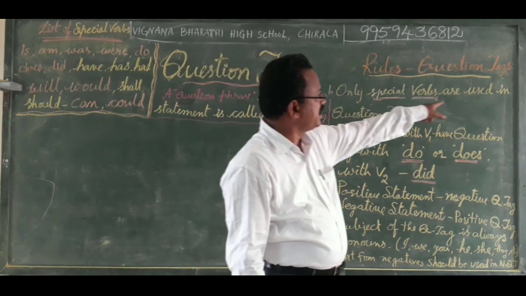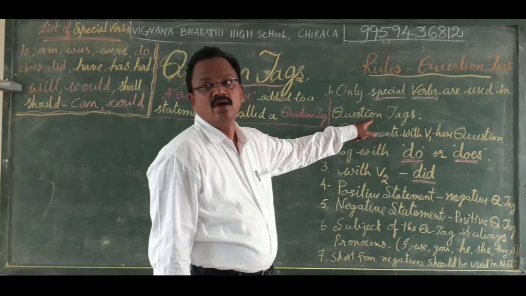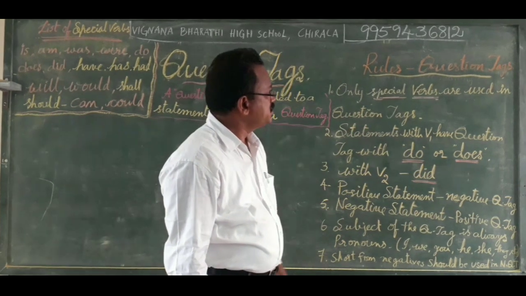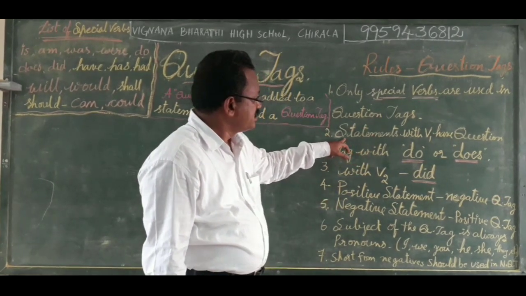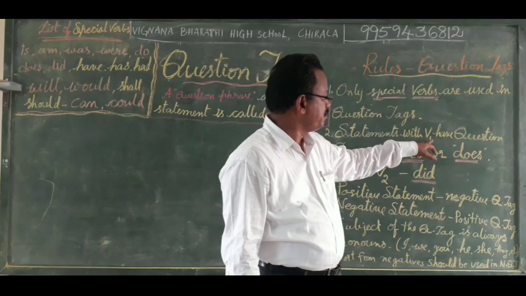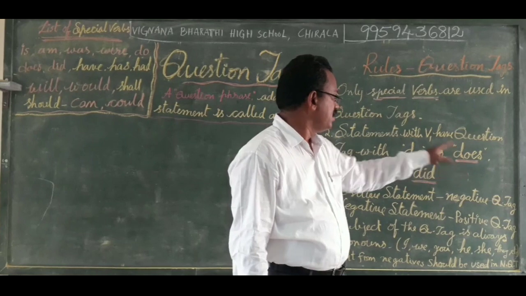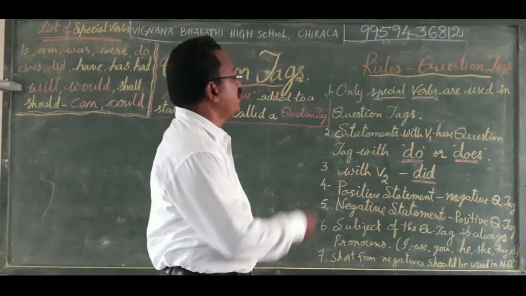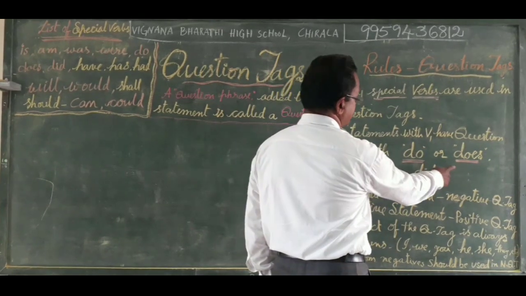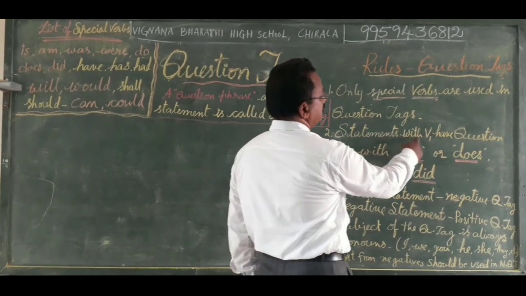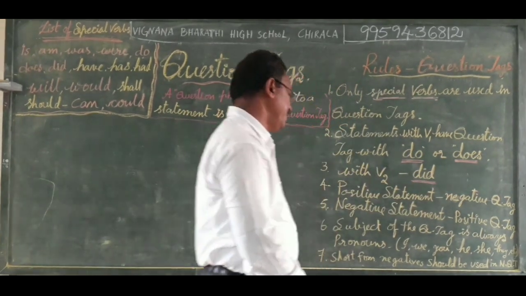Only special verbs are used in question tags. This is the first point, first rule. Statements with verb 1 have the question tag with do or does. If the statement is with verb 2, the question tag should be with did.